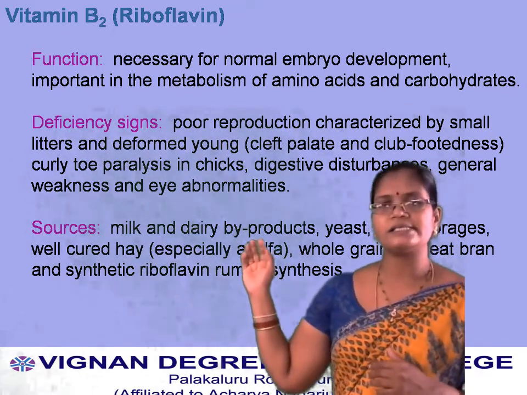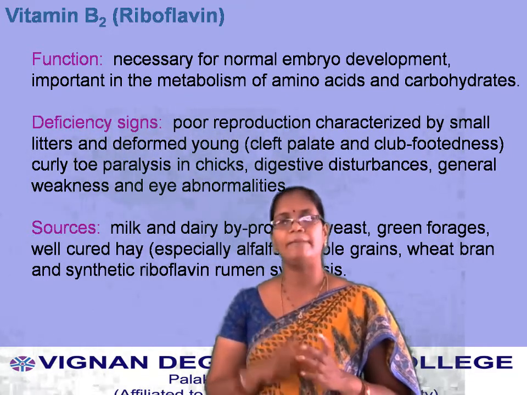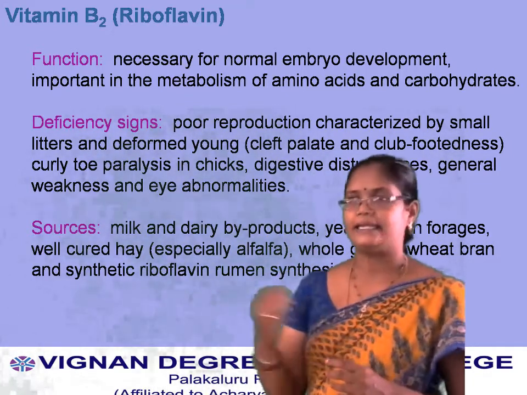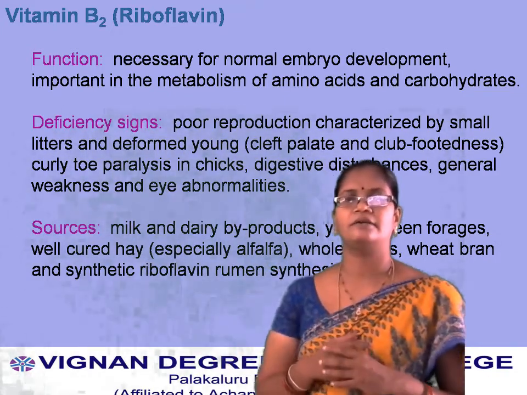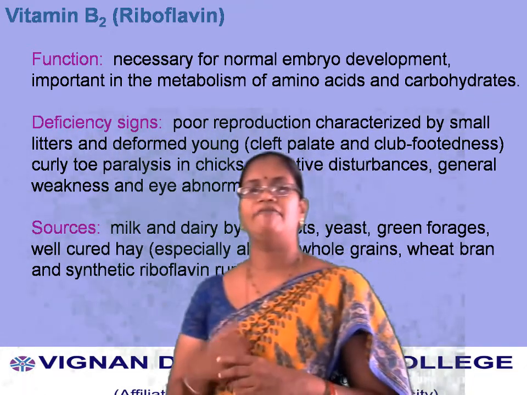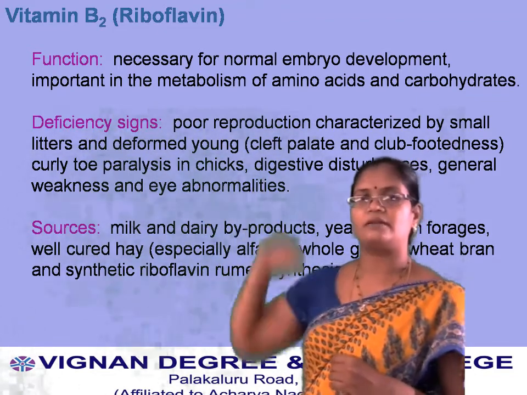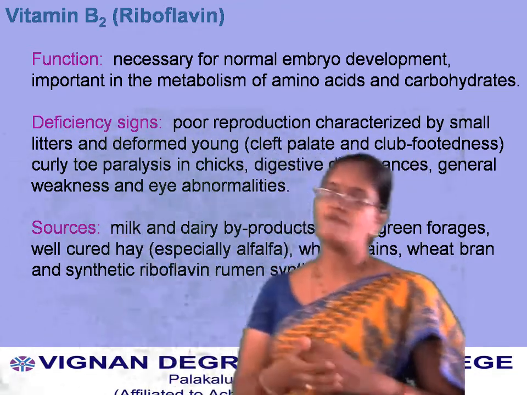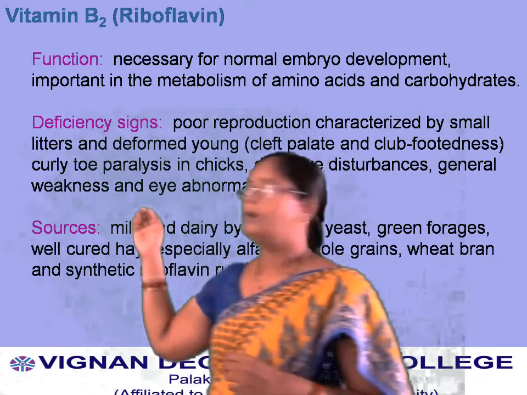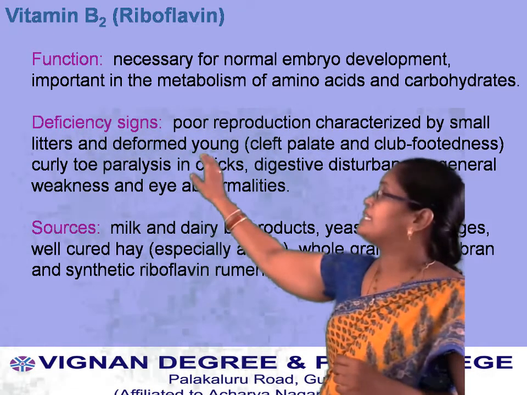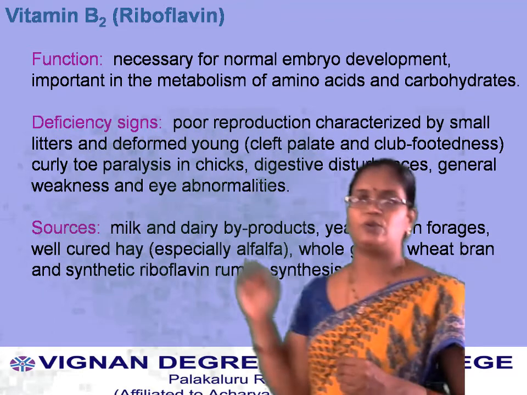Coming to the sources, they are milk and dairy byproducts. Yeast, green forage. Green forage means fresh leafy vegetables. Whole grains, wheat bran, and riboflavin synthesized in the rumen are the richest sources of vitamin B2.